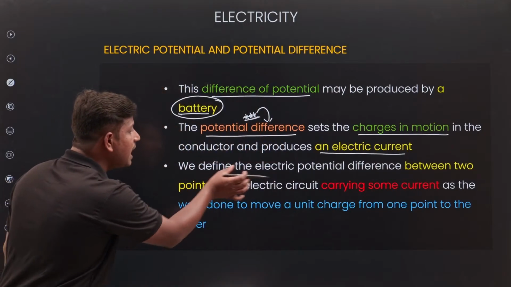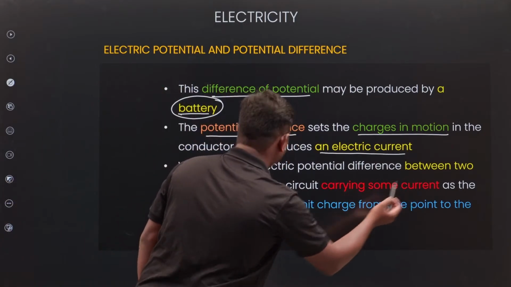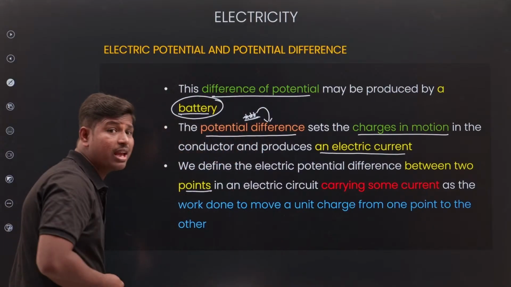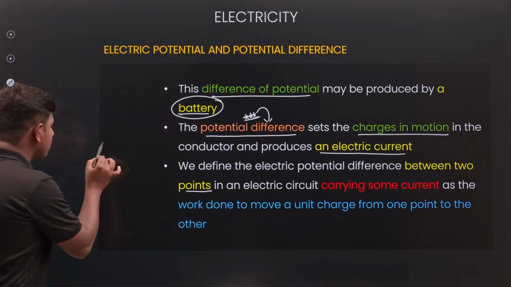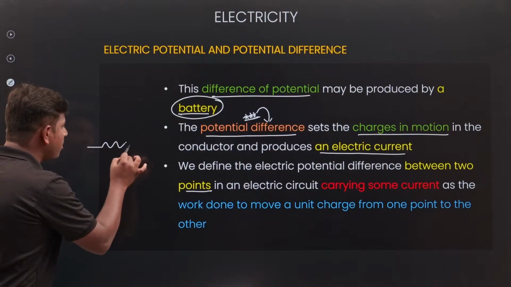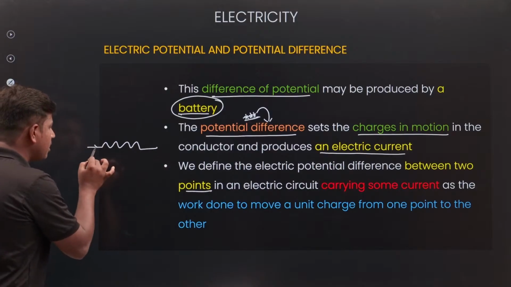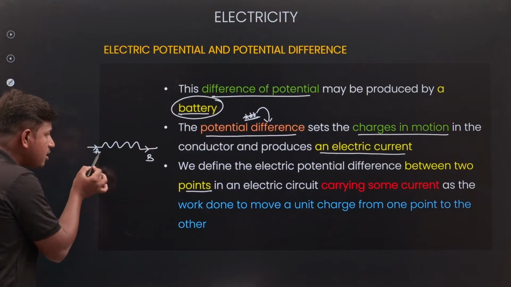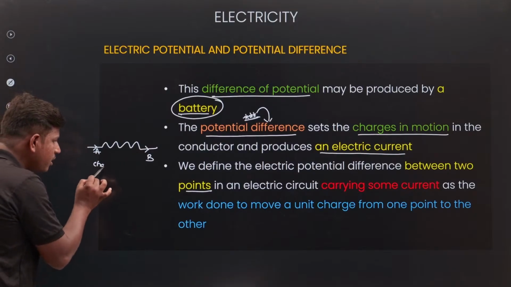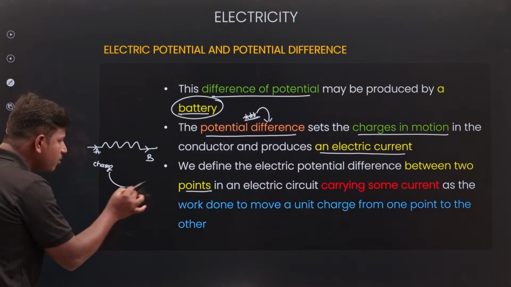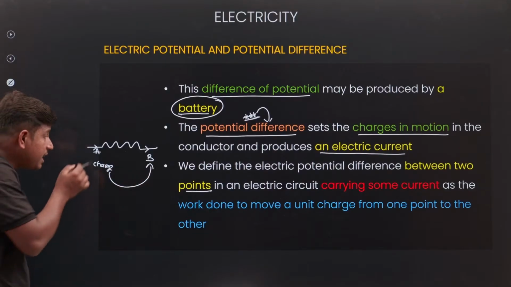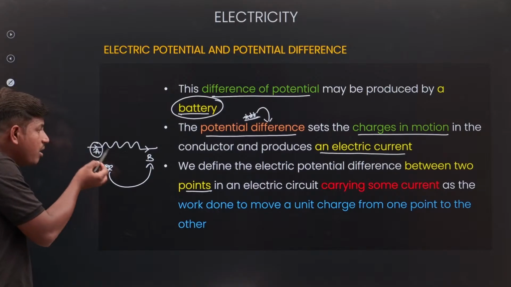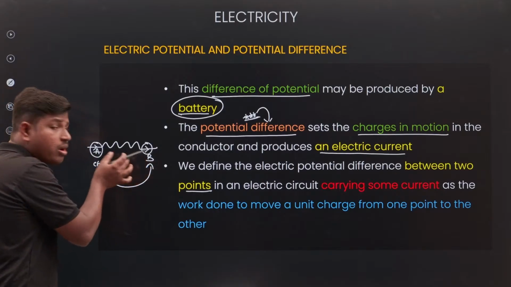So we define the electrical potential difference between 2 points. How can you calculate it? If a charge is going from one point to another point, let us take this point as A and here B. Charge moving from A to B. At A one potential, at B one potential.